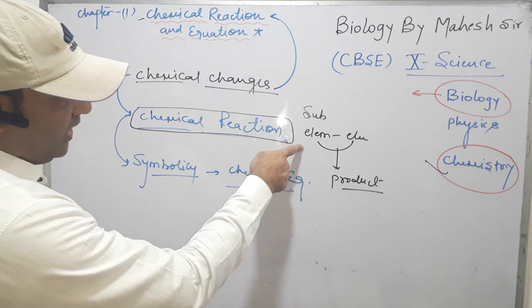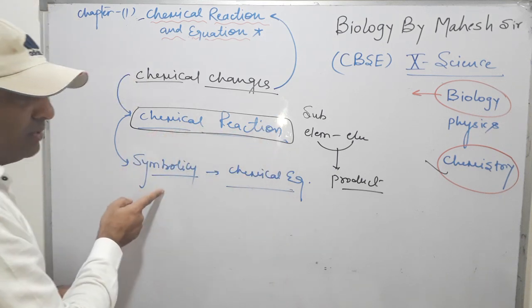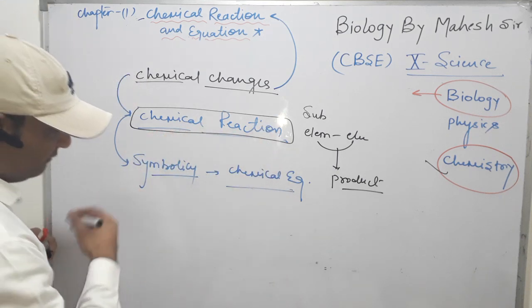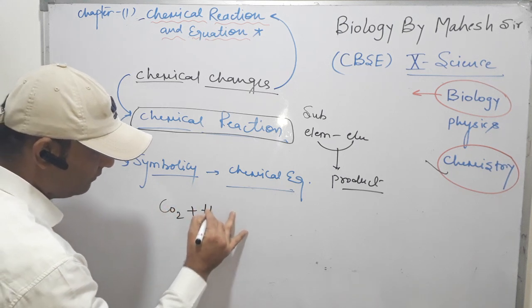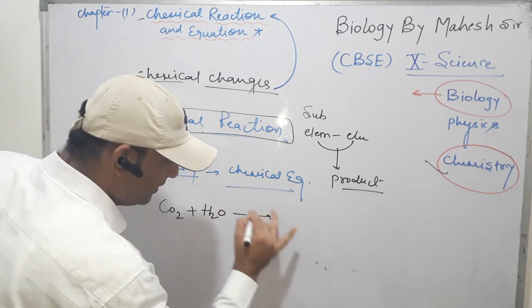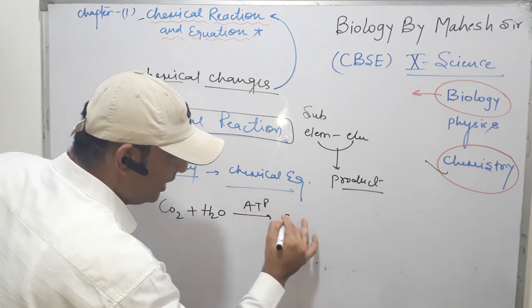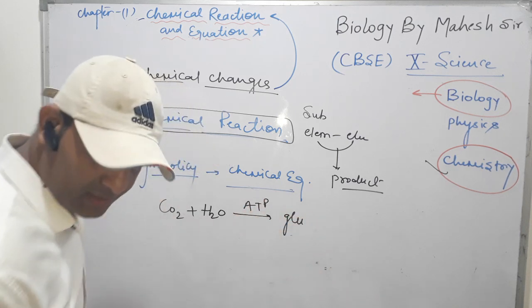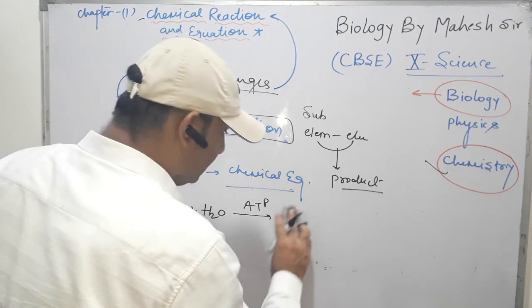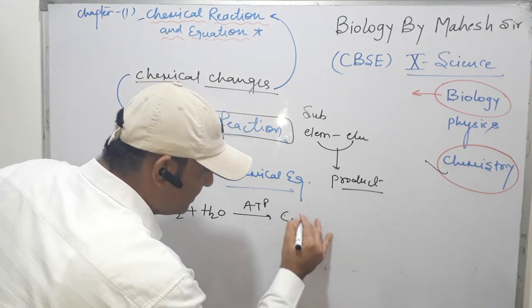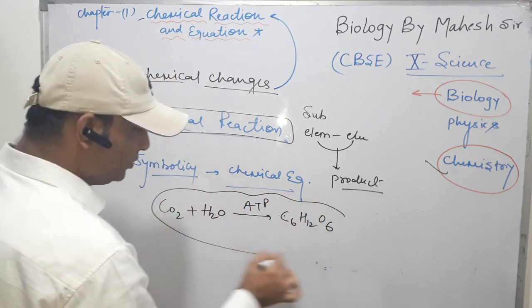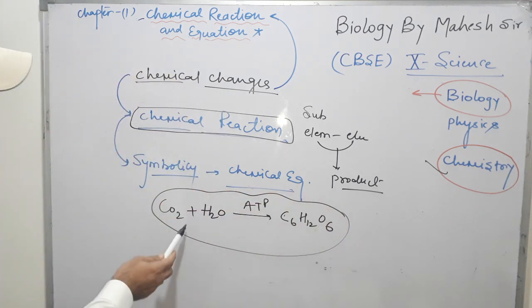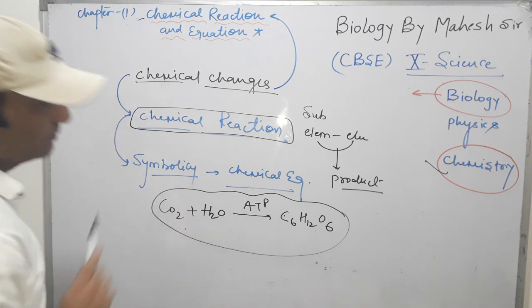Clear? When we express the chemical reaction in symbolic form, we can take the example of the photosynthesis reaction, in which carbon dioxide and water in the presence of ATP produce glucose, which we can write as C6H12O6. So here the representation of the chemical equation in photosynthesis is called a chemical equation.